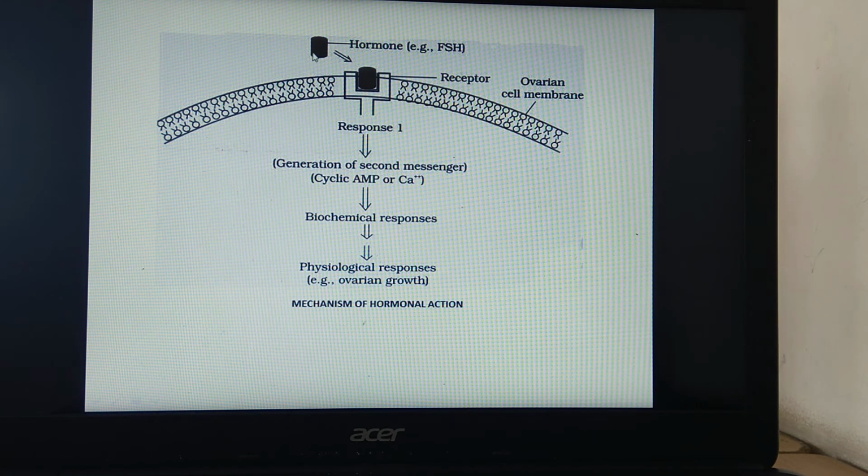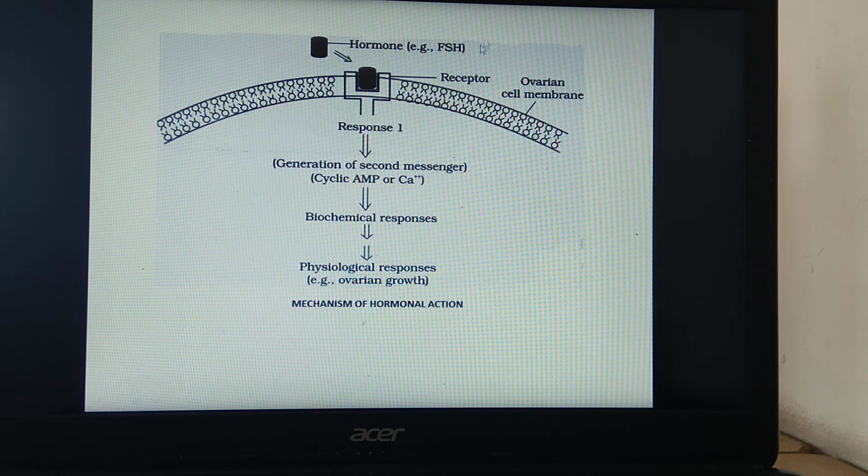So what I said: the hormone binds to the receptor, and once it binds, one of the enzymes, adenylate cyclase, is released, and this adenylate cyclase brings about conversion of ATP into cyclic AMP, which acts as secondary messenger. This cyclic AMP activates the enzymatic reactions, and thus the biochemical and physiological changes take place. So this is the mechanism of hormone action through membrane receptor.